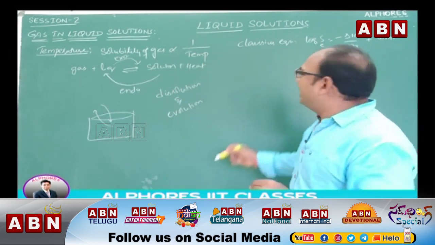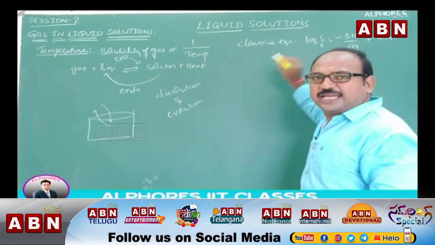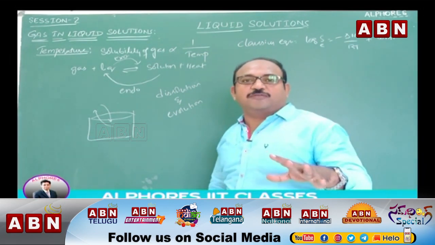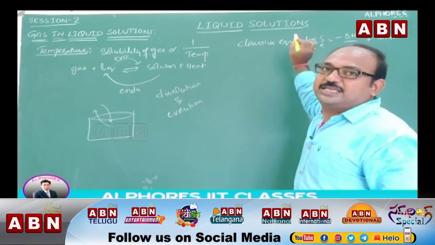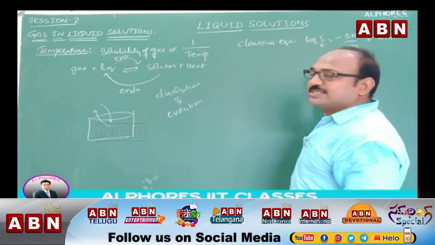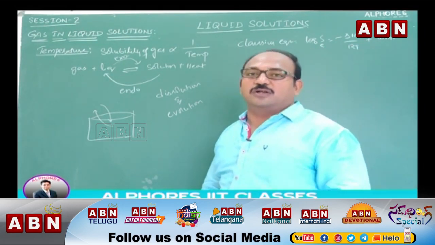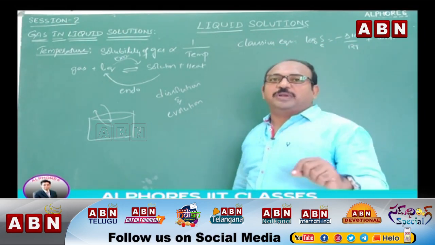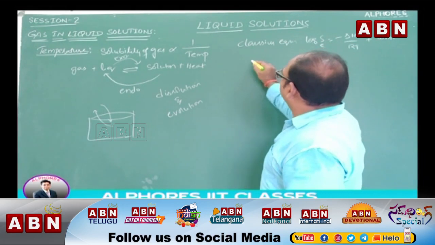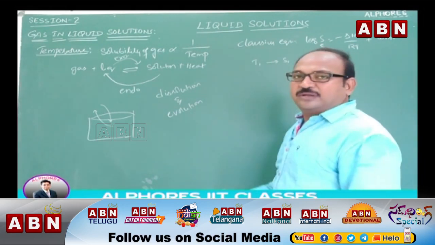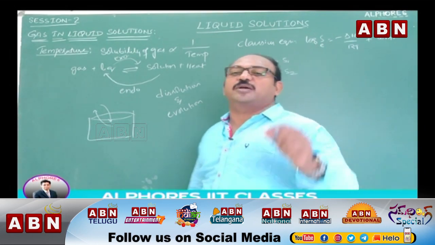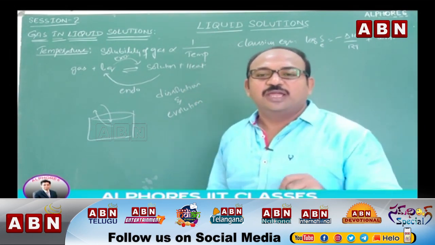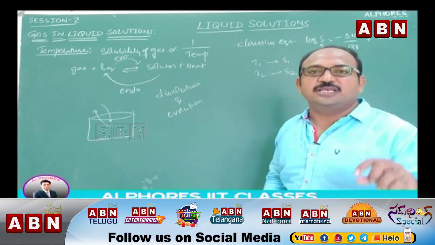This is the relation between solubility of gas and temperature. This we can also write as ln S is equal to minus delta H by RT plus constant. At two different temperatures, say at T1 temperature solubility is S1, at T2 temperature solubility is S2.